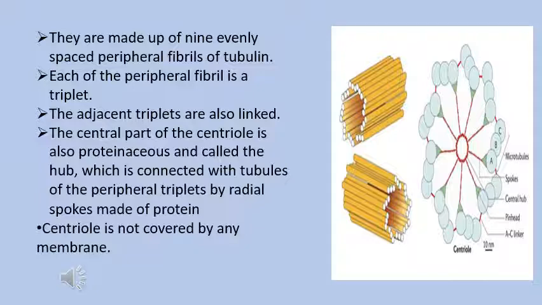Here C is attached to the adjacent A with the help of linkers, whereas the radial spokes are connected to the center, which is protein in nature and is known as the hub. So these are again attached with the radial spokes as in flagella. The centriole has a special feature that it does not have any membrane.